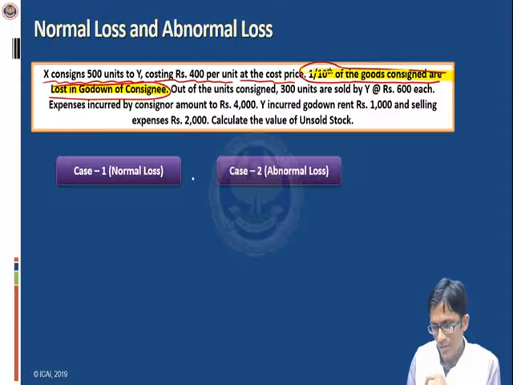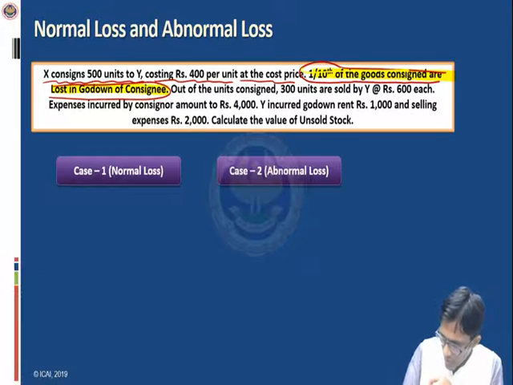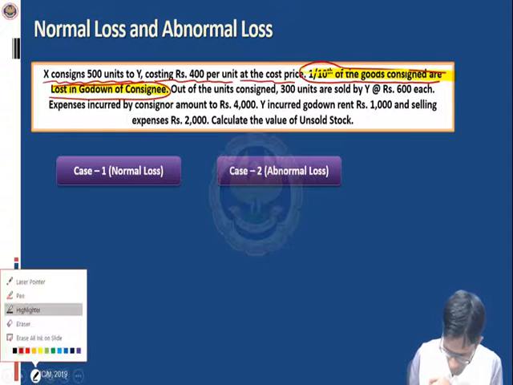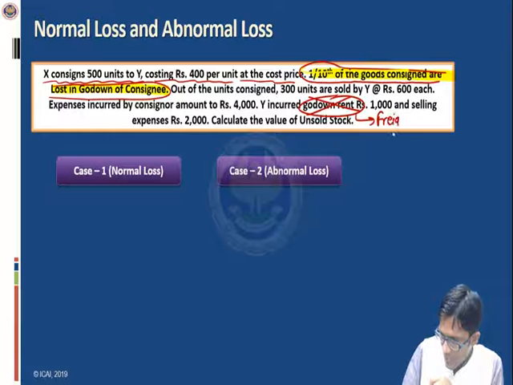Out of the units consigned, 300 units are sold by Y at rupees 600 per unit. This is the same situation, and expenses are also the same. Now once again, let me make a change, the same change. Let us assume that this amount of rupees 1000 is related to freight, and so this is a non-recurring expense.